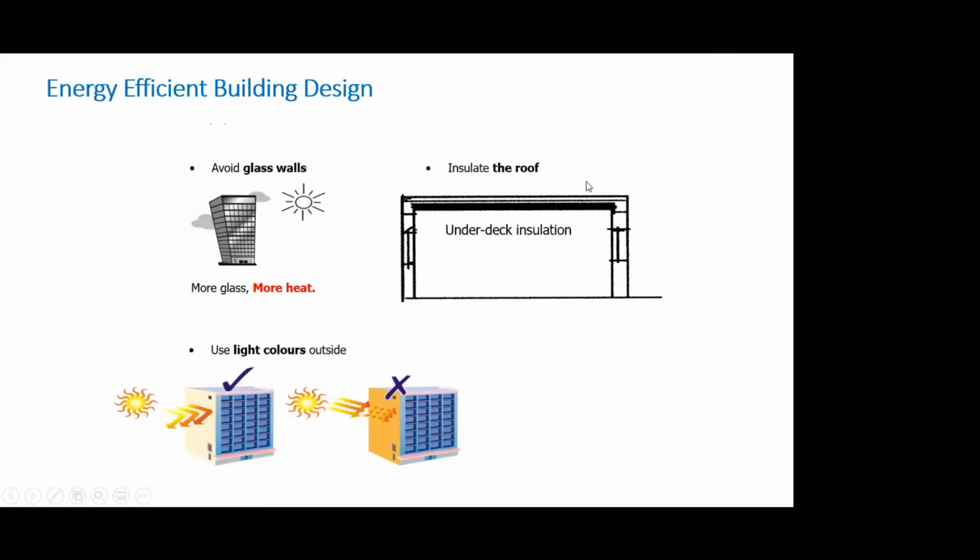Underdeck insulation, because the roof becomes hot through its exposure to sun and actually radiates heat inside. So we can have a reflective roof or a vegetative roof which can reduce the ingress of heat into the building. Similarly, for exterior paints, we know that light color paints are reflective. It reflects a part of the sun energy. Don't go for a dark color building.